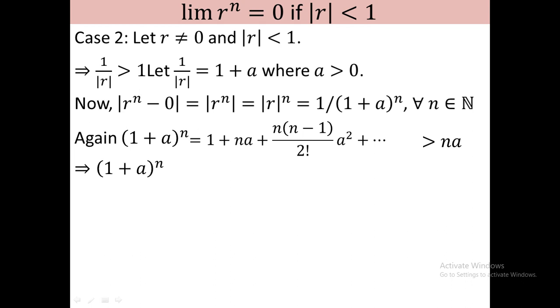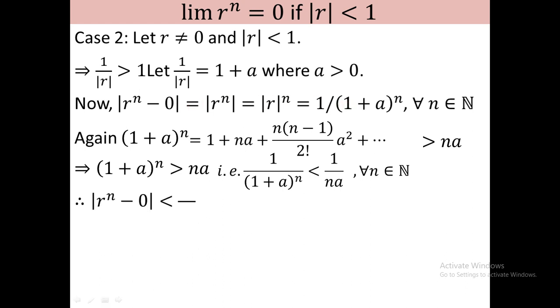Therefore 1 plus a whole to the power n is greater than na, that is, 1 by 1 plus a whole to the power n is less than 1 by na. Now you see that mod of r to the power n minus 0 is that. Since this is less than 1 by na, you can write this expression as less than 1 by n a. I take it as equation 1.